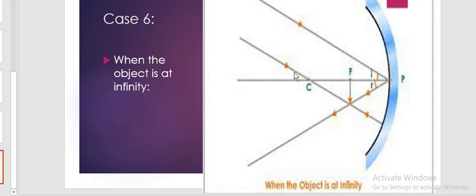One ray will pass from the center of curvature and will revert back in the same direction, and where these 2 rays intersect, there you will get the image. It is also a real image, and it is also inverted, and you will get this image at the focus. I think you people are clear with the image formation through the concave mirror.